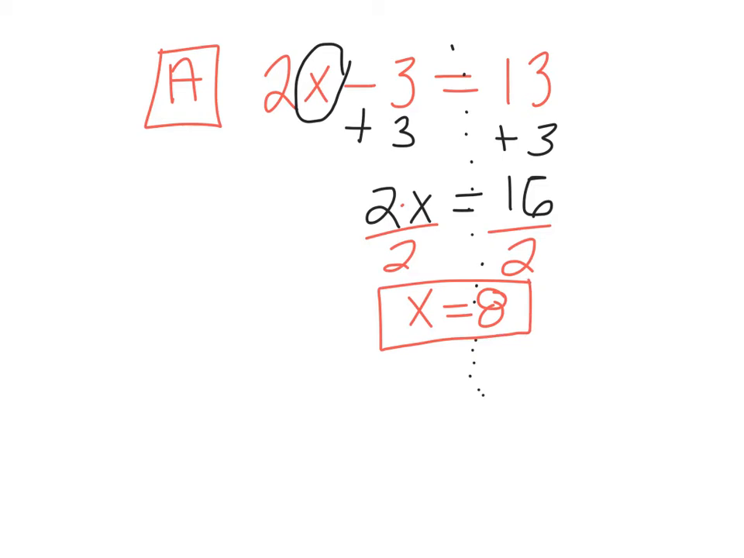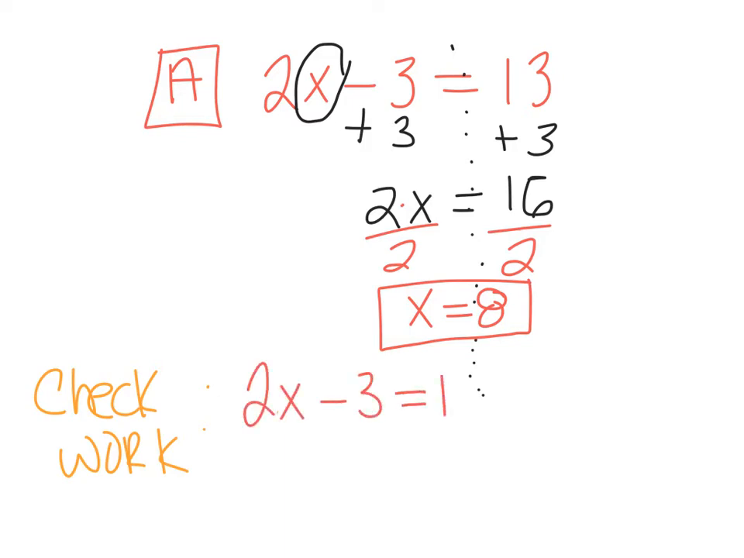We're done. Now, how do I check my work? Here's the thing about me. Don't ask me if the answer is right because you can check it yourself. So I'm going to show you how to do that. So you're going to do the original problem. Let me do it in the same color so you don't get confused. 2x minus 3 is equal to 13. So I now know x is 8. So I'm going to do 2 times 8 minus 3 should equal 13.